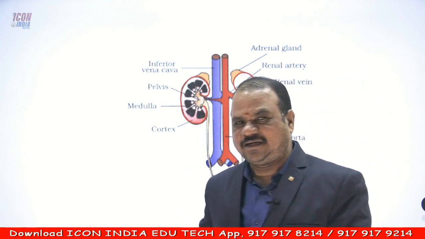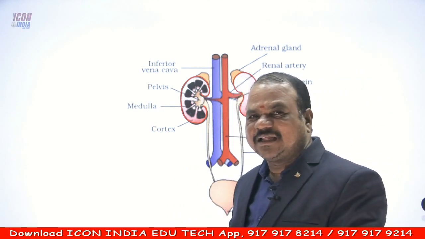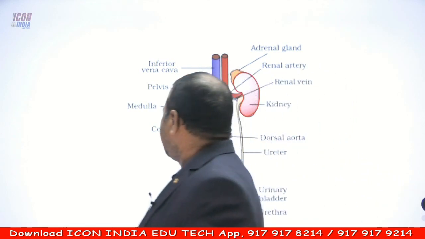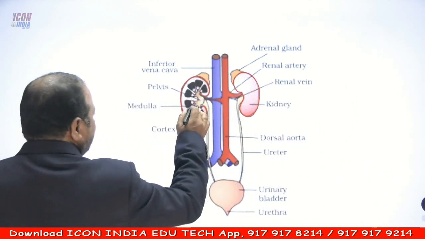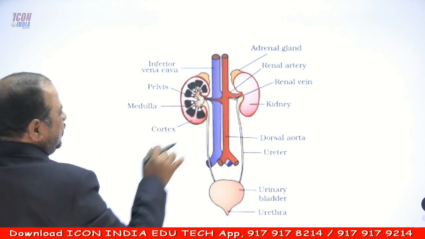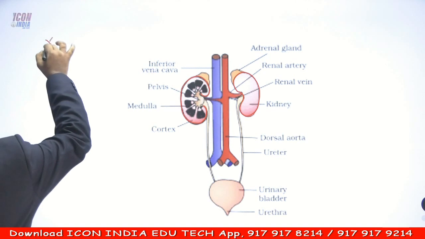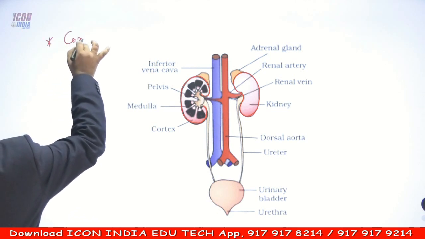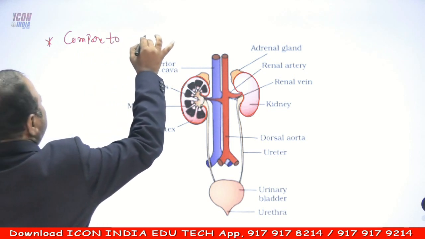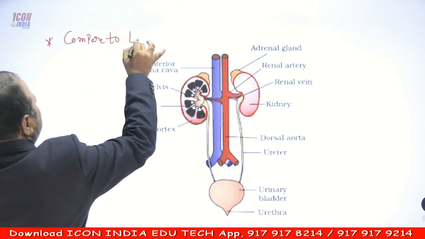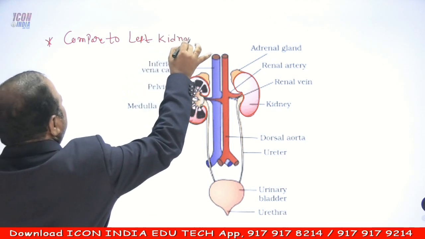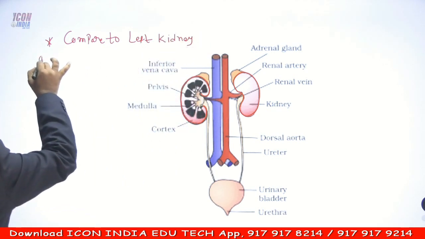One pair of dark reddish brown, bean shaped kidneys are present, exactly at the third lumbar region. Next, look at the diagram. The kidneys are not equal in position. Compared to the left kidney, the right kidney